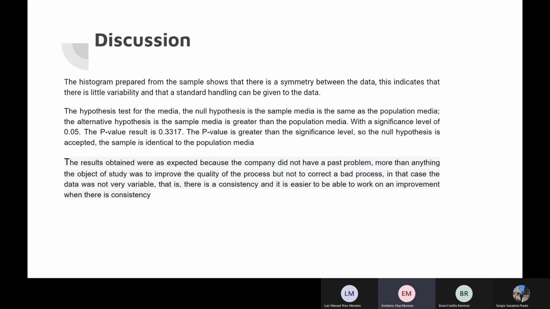Also, the Kolmogorov-Smirnov, as my partner said, is useful to decide if the sample follows a specific distribution. And in this case, it follows a normal distribution. In the statistics test, for the p-value, we have a result of 0.3317, so the null hypothesis is accepted, and we can identify the sample as identical to the population mean. Next.